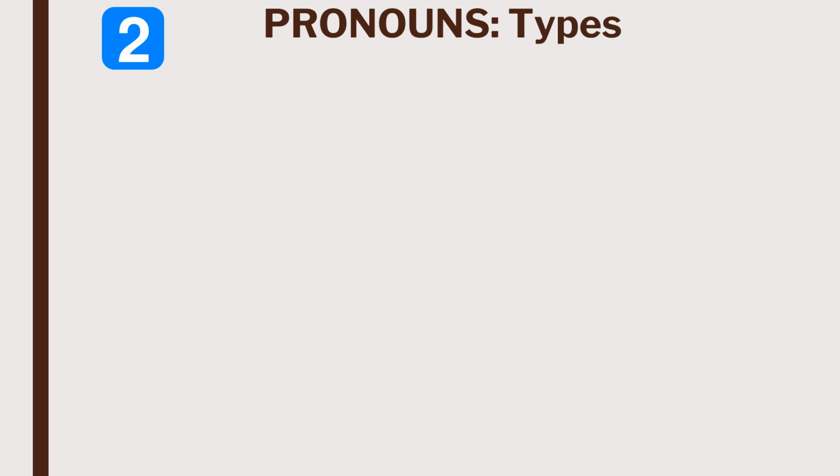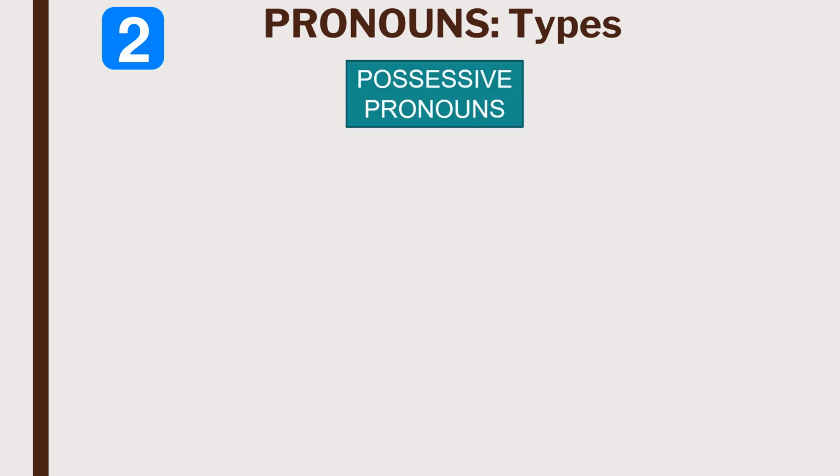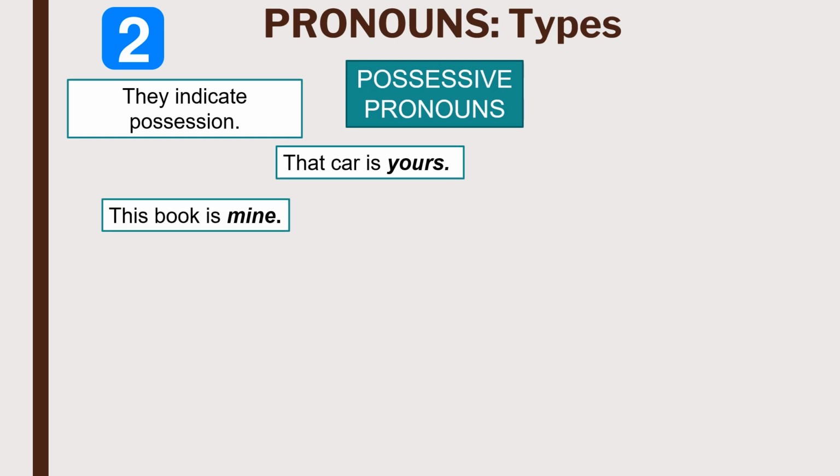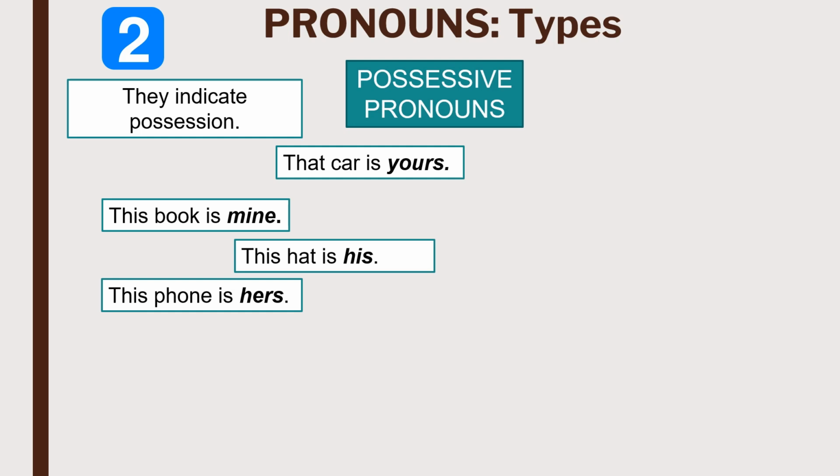The second type of pronoun we will describe is possessive pronouns. They indicate possession. Let's see some examples. That car is yours. This book is mine. This hat is his. This phone is hers. This house is ours.